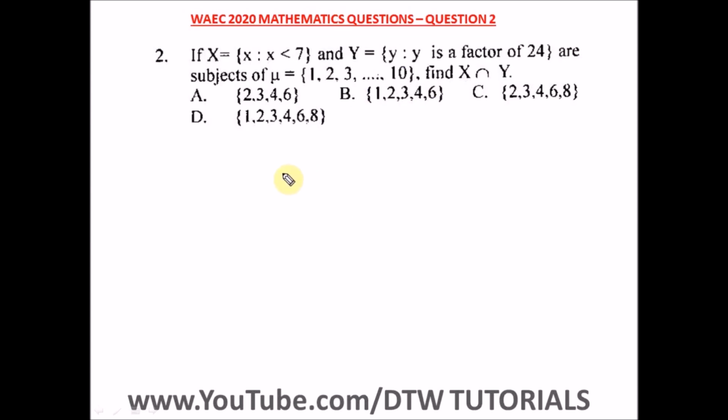Question 2 of the WASSCE 2020 Mathematics Past Question, that's your WAEC 2020 examination. It says if X is equal to the subset of the universal set where X is less than 7, and Y, that's capital Y, is equal to the subset where Y is a factor of 24, are subsets of the universal set, that's from 1 to 10, find X intersection Y.